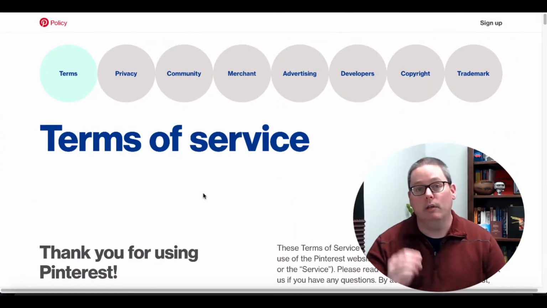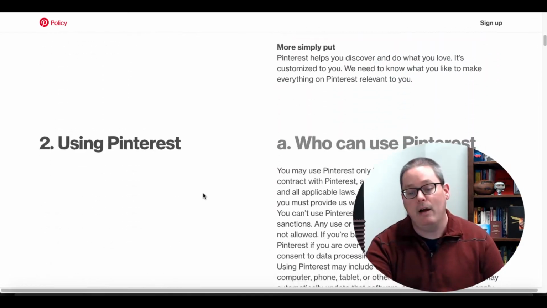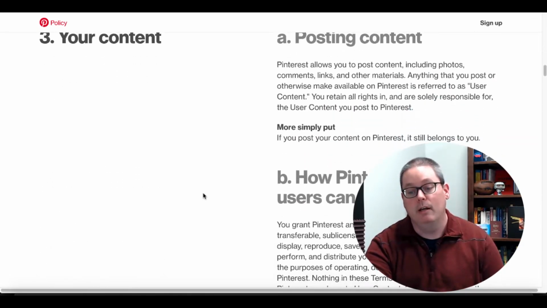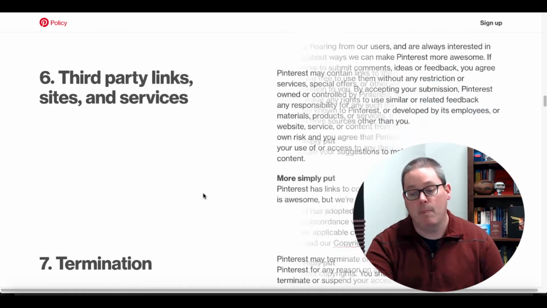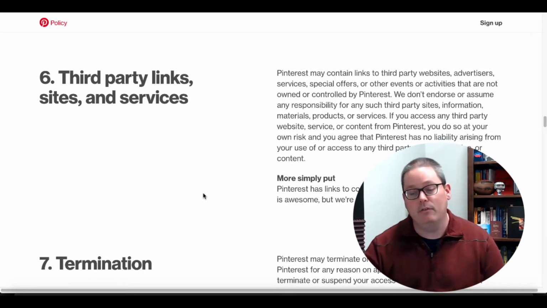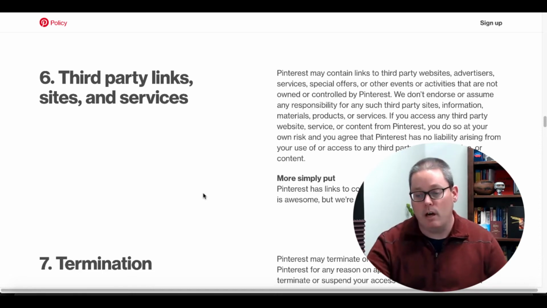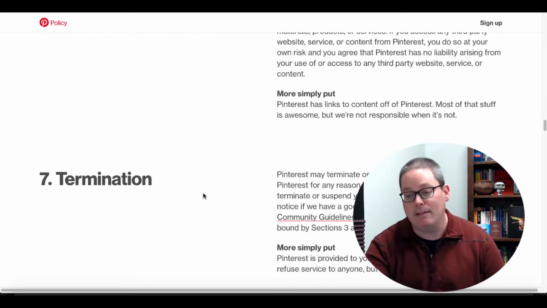And the next reason you want to make sure that you convert your Pinterest account to a business account is simply because you need to understand the terms of service and the fact that you're doing business on Pinterest when you start doing affiliate marketing using this platform. So make sure you go and look at the terms of service and scroll down and read all of this, but you focus in on what's going on here in number 6, third-party links, sites, and services. Read the legal mumbo jumbo, but more simply put, Pinterest has links to content off Pinterest. Most of that stuff is awesome, but we're not responsible when it's not.